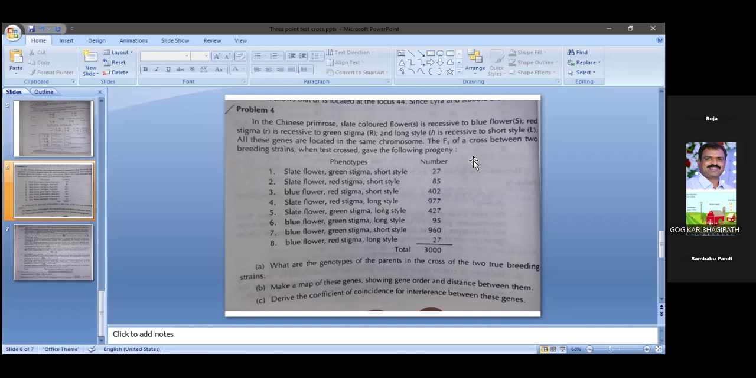Phenotypically we are getting 8 types of progenies. Based on the data we can solve these questions. What are the genotypes of the parents in the cross of the two breeding strains? Make a map of these genes showing gene order and the distance between them. Derive the coefficient of coincidence for interference between these genes.